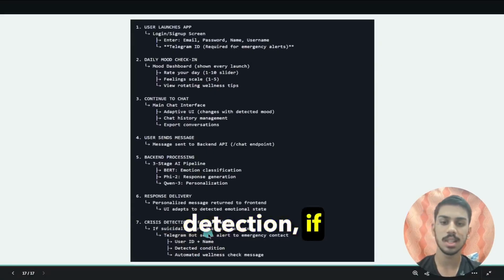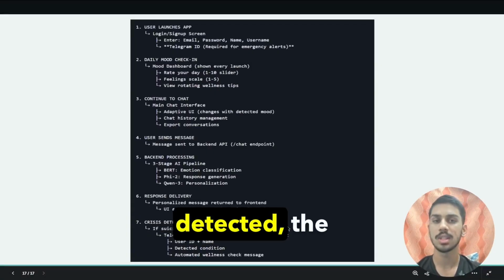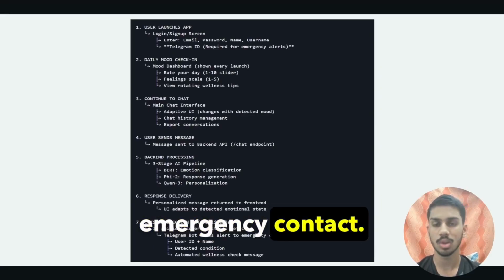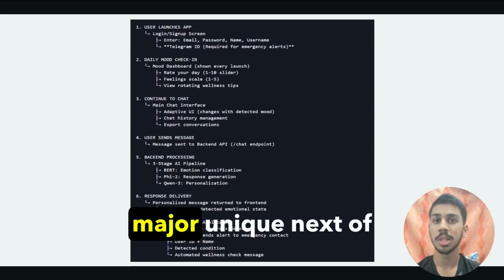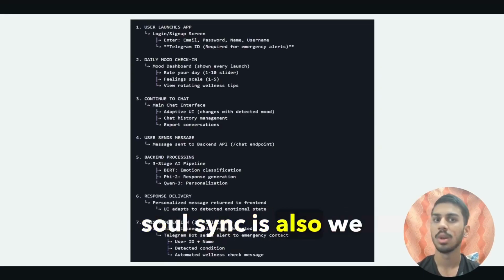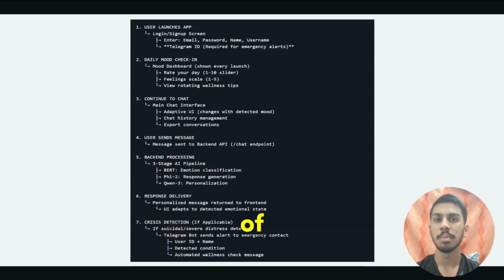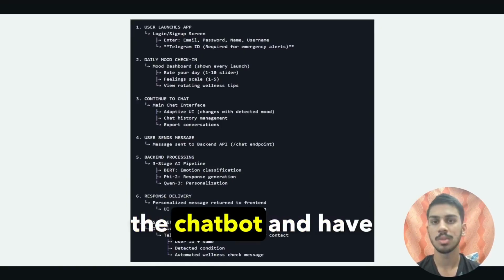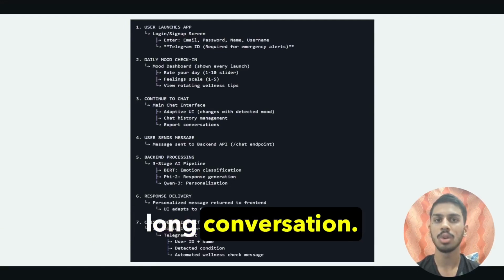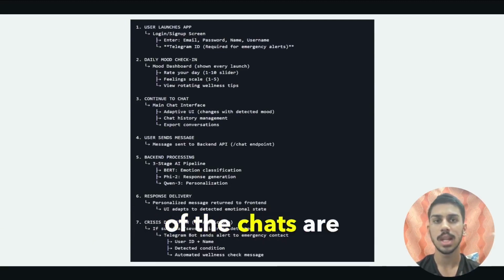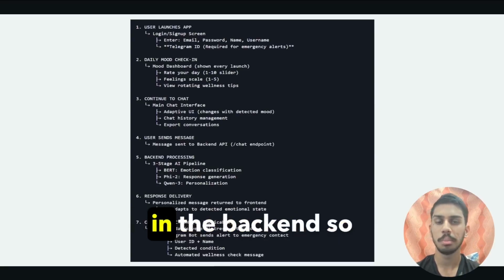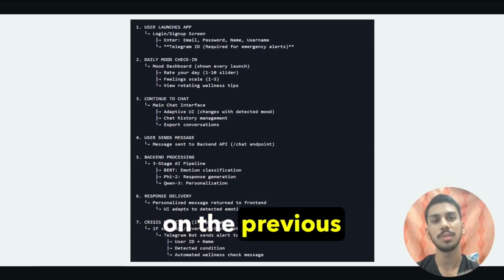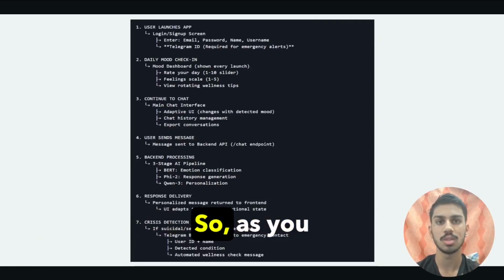In crisis detection, if suicidal or severe distress is detected, the Telegram bot sends an alert to the emergency contact. And one major uniqueness of SoulSync is that we maintain the memory of the chats. Suppose a single user comes to the chatbot and has a long conversation. All the history of the chats is stored in the backend so that the LLM gives a more personalized response based on the previous conversations.